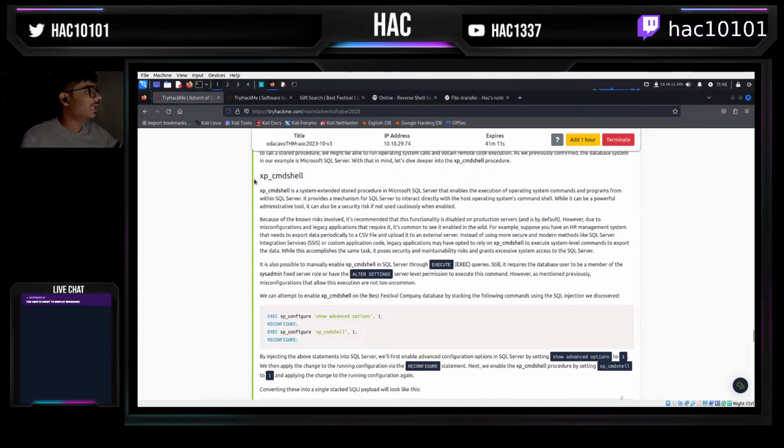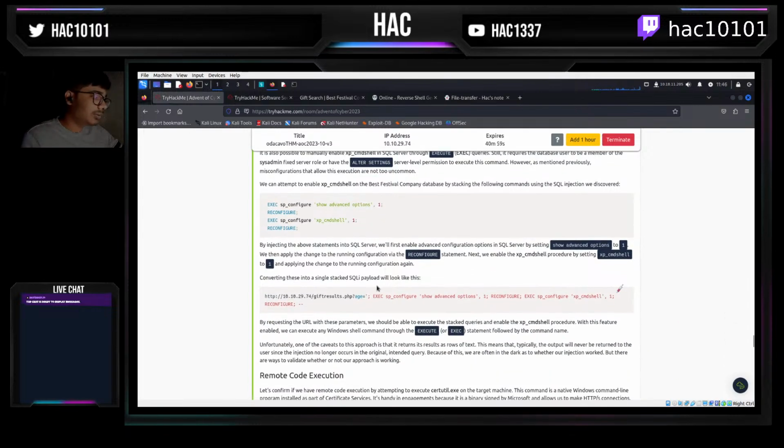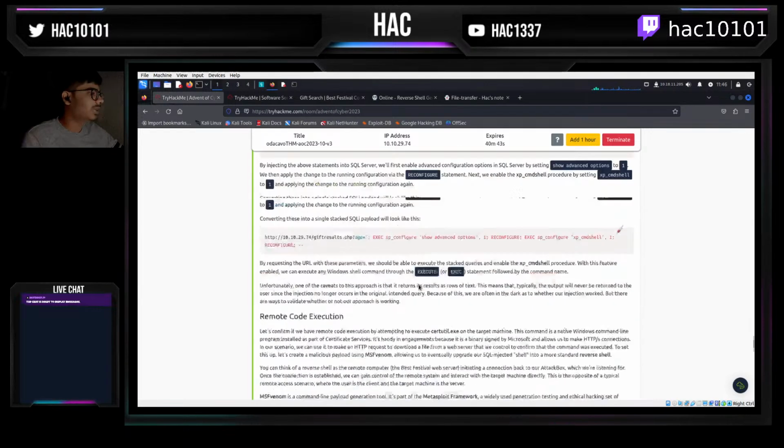And xp_cmdshell is something which I believe is not enabled by default, so you need to first enable it if you're doing this manually, and then after enabling it, you will be able to execute commands. But if you're using something like SQLmap, you don't need to run any commands that way. It will happen automatically.